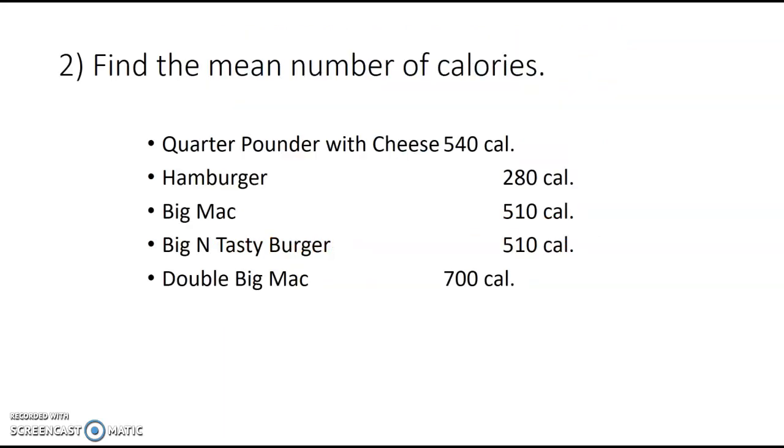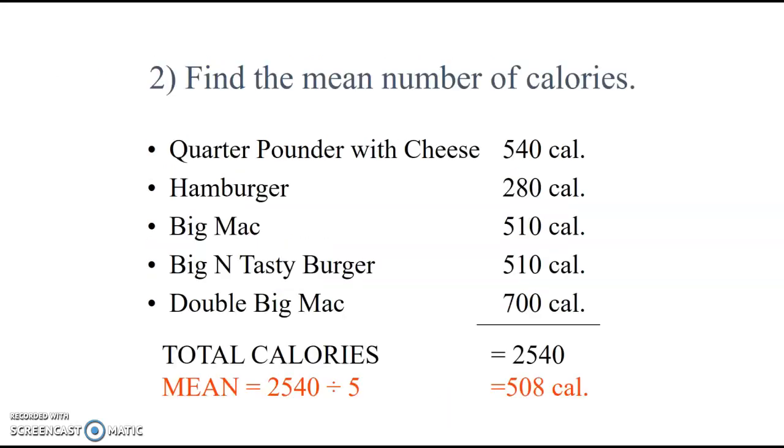Let's try another one. Here we have 5 different hamburgers and their number of calories. So what is the mean number of calories for these 5 hamburgers? Pause the video, give it a shot, then press play. Okay, let's see how you did. When I added up those 5 values, I got 2,540 calories. Now to find the mean, I'm going to take those 2,540 calories and divide them by 5, and I get 508 calories. That's the mean, or the average number of calories.